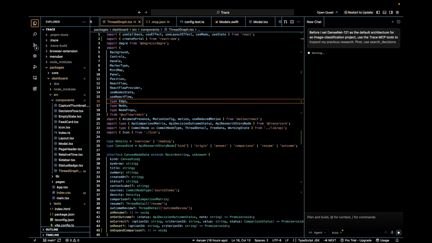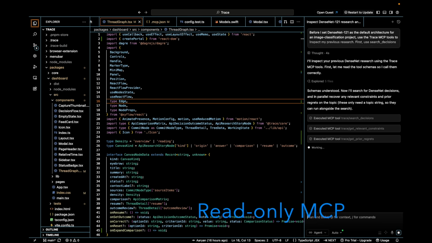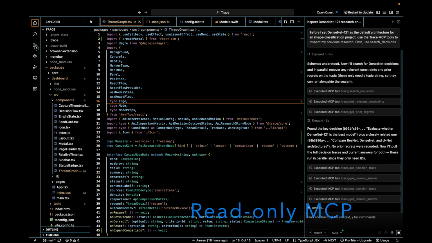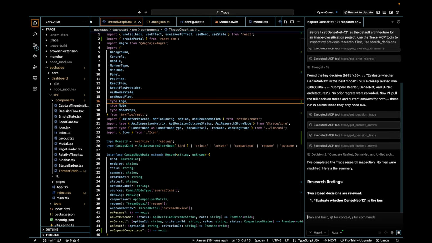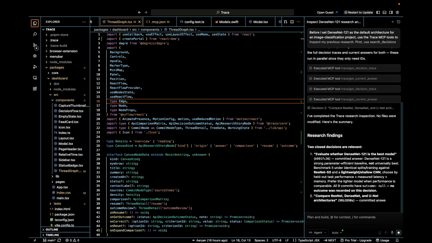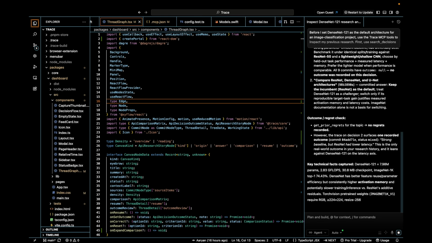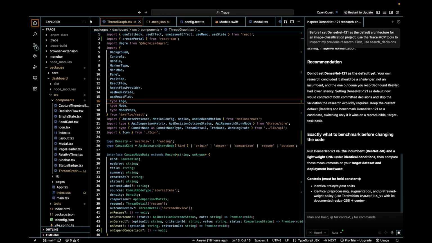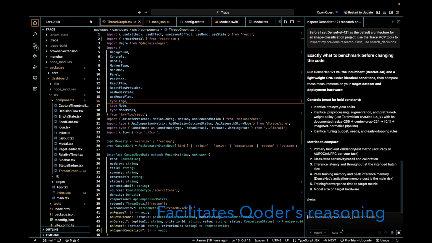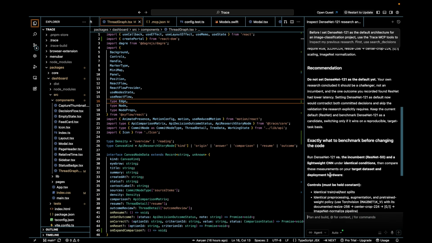Trace also brings this decision memory into other tools like Qoder through a read-only MCP connection. Here, Qoder searches my earlier DenseNet research before a code change, retrieves the answers and constraints, and notices the mixed outcome. ResNet performed better on latency. It keeps ResNet as the default and treats DenseNet 121 as a challenger, requiring controlled benchmarks of performance, latency, and memory. Trace enables Qoder to reason from my actual experience, not start all over again.